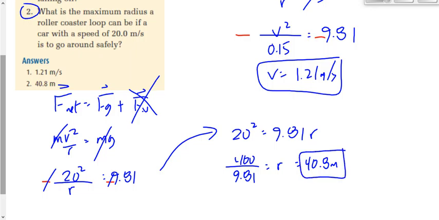So you can go 20 meters per second around this loop and not fall out. If you go slower than 20, you're going to fall out. Or if you increase the radius above 40.8, so if you go below 20 meters per second, you're going to fall out. If you go above a radius of 40.8, then you're going to fall out. Okay, the magic numbers: 20 meters per second, 40.8 meters. Hey, if you decrease the speed or increase the radius, then you better make sure you have your will done up. Good.